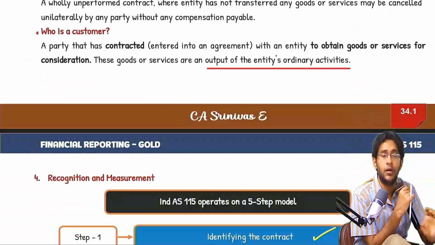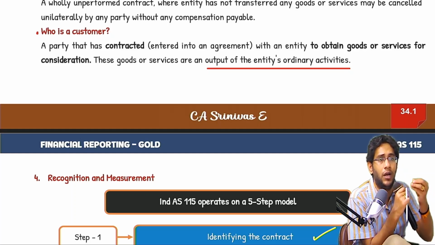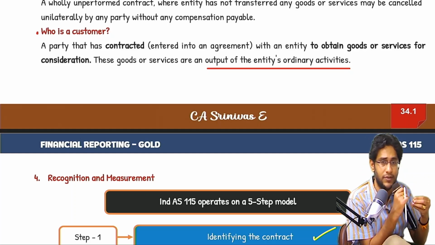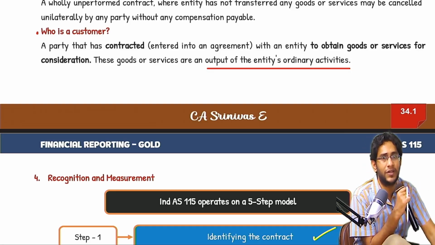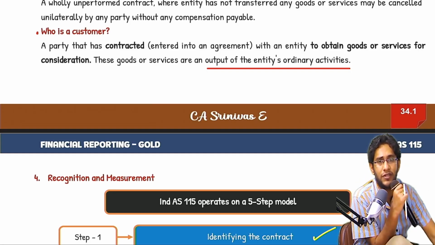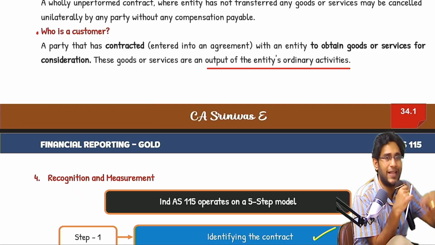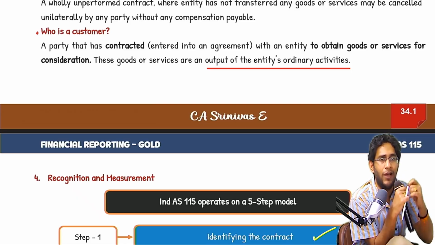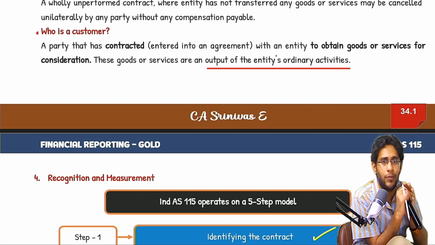Next thing, customer. Who is a customer? That is defined in the standard. A customer is that person or party who has contracted with the entity to obtain goods or services which our entity provides normally in the ordinary course of business. For example, I am in the business of manufacturing goods. I have been doing this business for the last 15 years. My plant and machinery became old, so I want to buy a new one. To sell this old one, I entered into a contract with you. I will sell the machinery to you and you will take it and pay me money within the next 15 days. Whatever you are paying me is definitely an amount. Agreed.